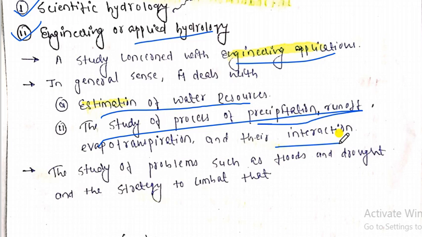Precipitation का form क्या होता है, ठीक है? Precipitation का what are the factors affecting precipitation, runoff क्या होता है, what is runoff.